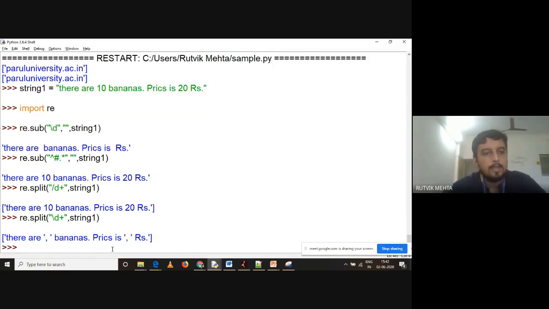B plus and see the splitting. Splitting कहाँ पे हो रहा है? जहाँ पे digits का group आ रहा है. So I'm splitting my string based on the occurrence of digits. Right? You can specify any other patterns also. ठीक है? अब मैं एक last example बता रहा हूँ and then we will conclude.